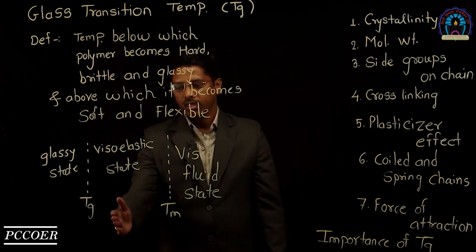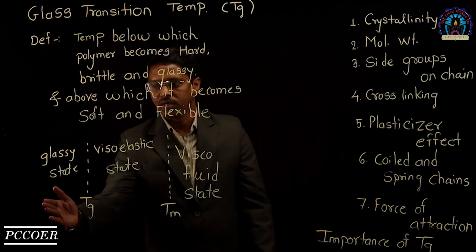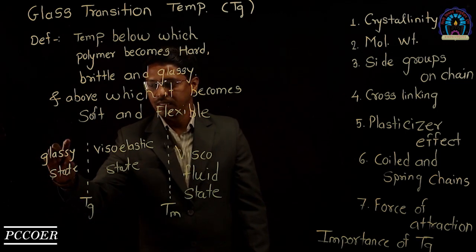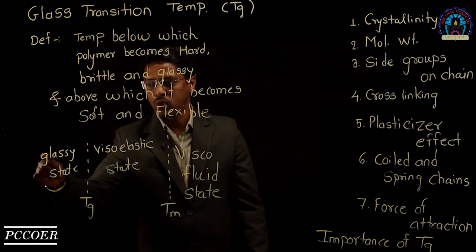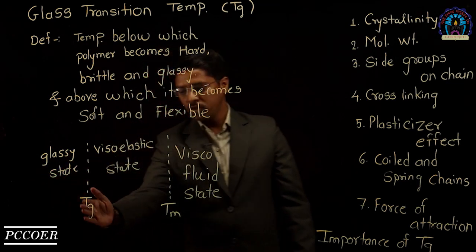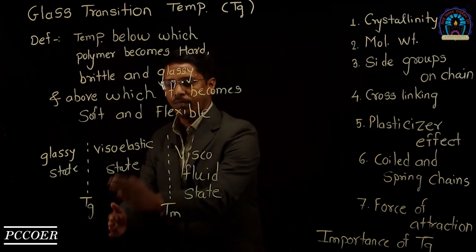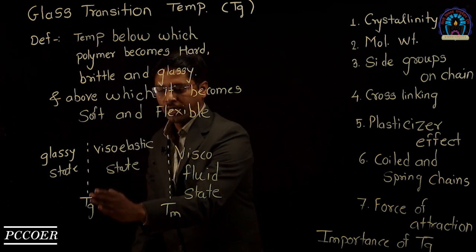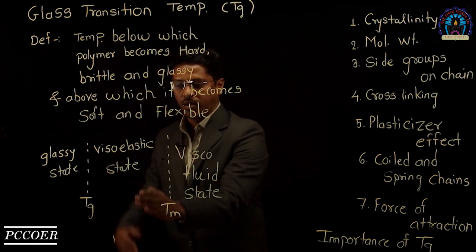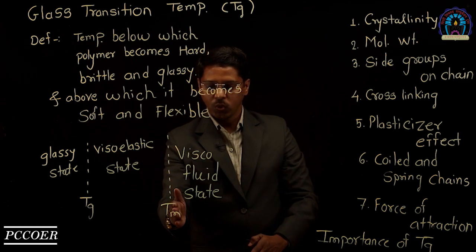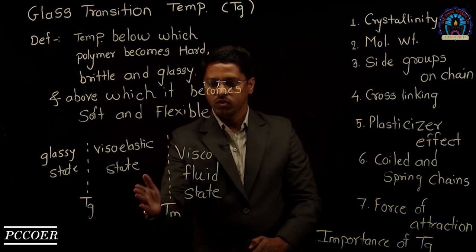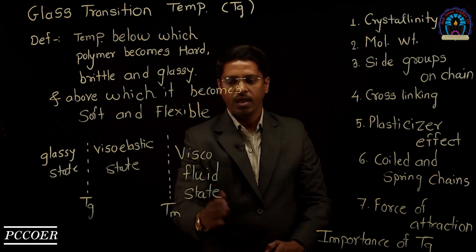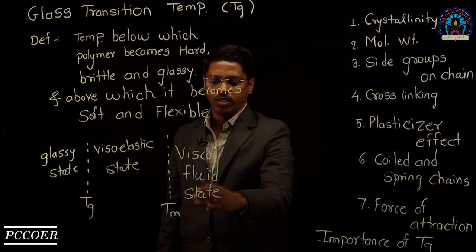Below the glass transition temperature, the polymer is hard and brittle. This hard and brittle state is known as the glassy state. Above the glass transition temperature, the polymer is in a viscoelastic state. If you heat the viscoelastic state, it will move towards the melting temperature Tm. The polymer will flow like a liquid after Tm, and it becomes a viscofluid state.